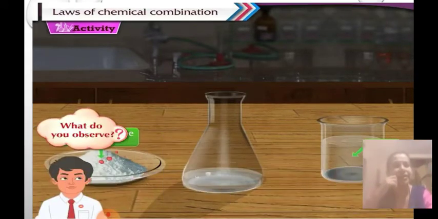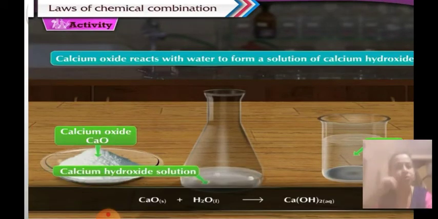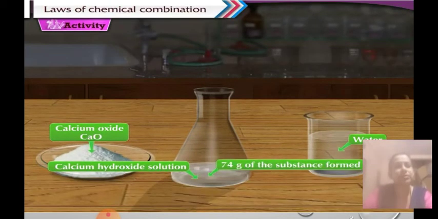You can see that a reaction is taking place. You can see a bubble here. The reaction has taken place. That means calcium oxide has reacted with water to form a new substance called calcium hydroxide. So calcium oxide reacts with water to form a solution of calcium hydroxide. Now after weighing the product which was formed, calcium hydroxide, it is found to be around 74 grams.